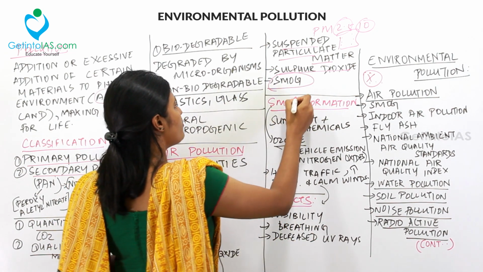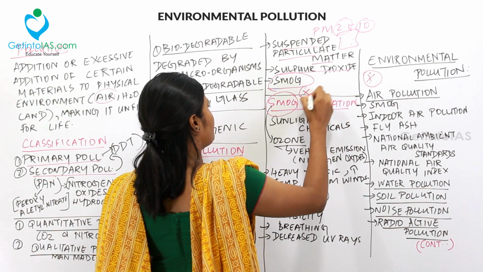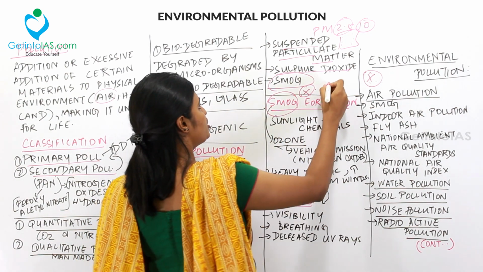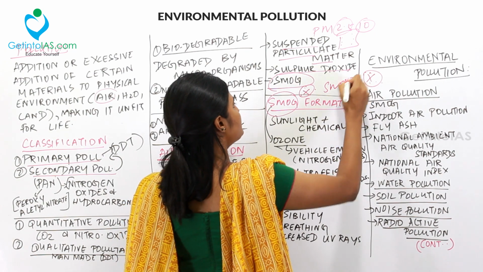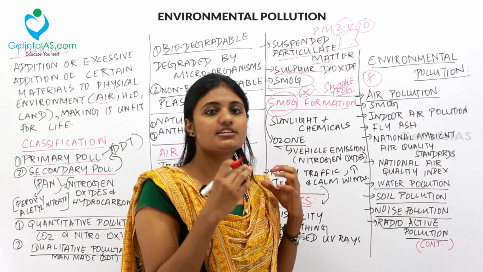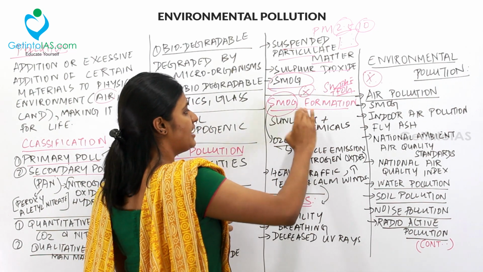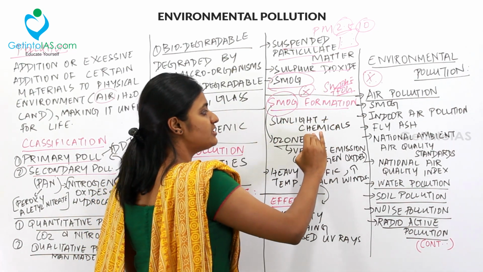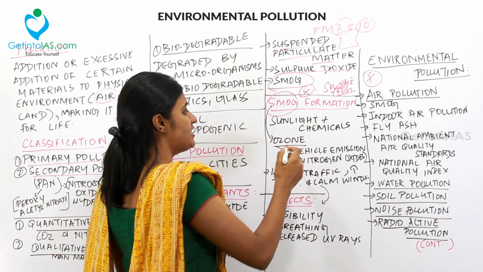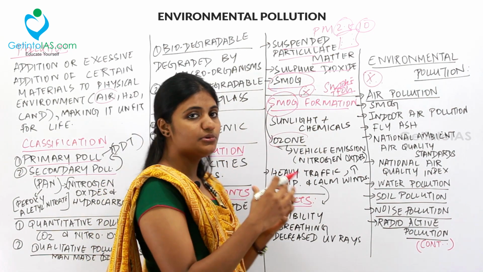And next moving to smog formation. Smog is very important. That is, how is smog formed? Smog is the combination of smoke plus fog. So when smoke and fog combine, it causes smog. Smog is formed when sunlight interacts with chemicals present in the atmosphere. So basically, ozone is an example of smog.